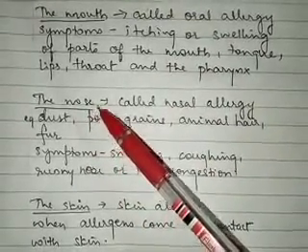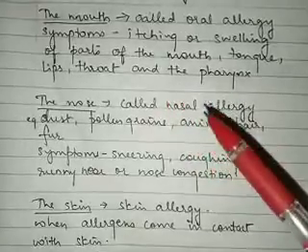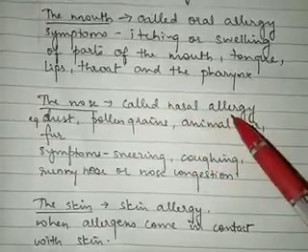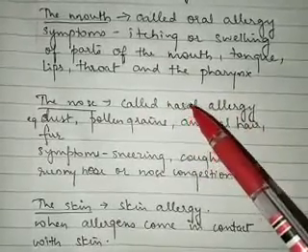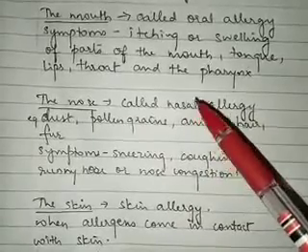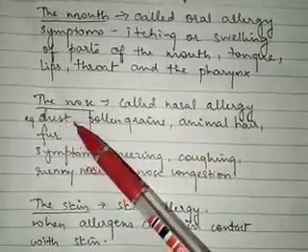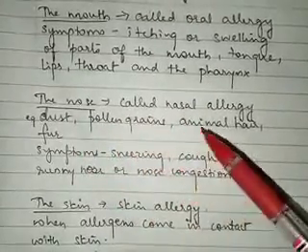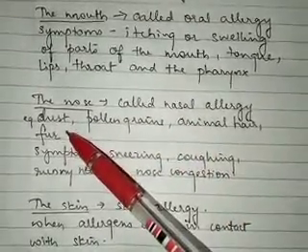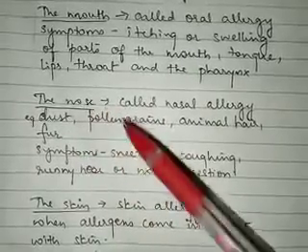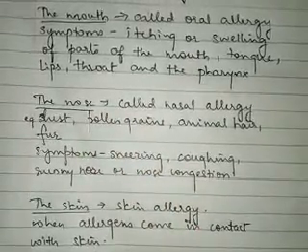Next one is the nose. Allergic reactions in the nose are called nasal allergy. So here what happens is the allergen is entering through the nose. What types of allergens will be entering through the nose? Dust, pollen grains, animal hair, fur. All these substances can enter through the nose and cause nasal allergy.